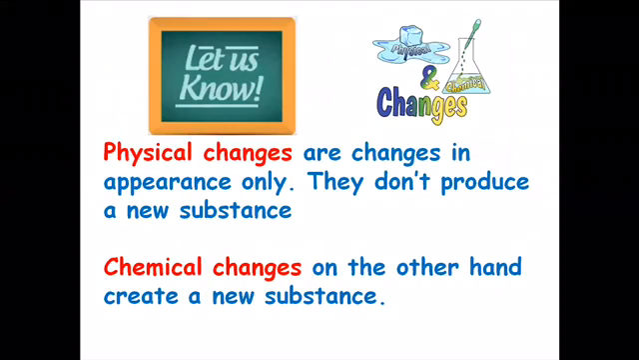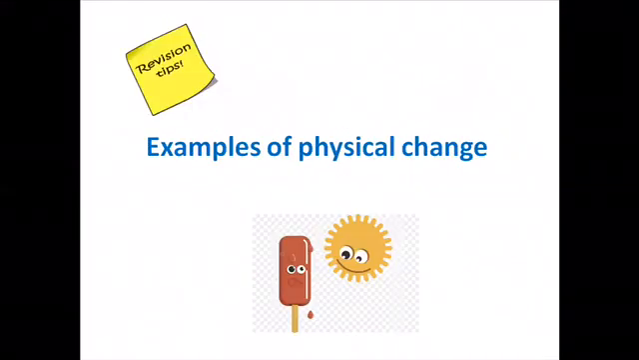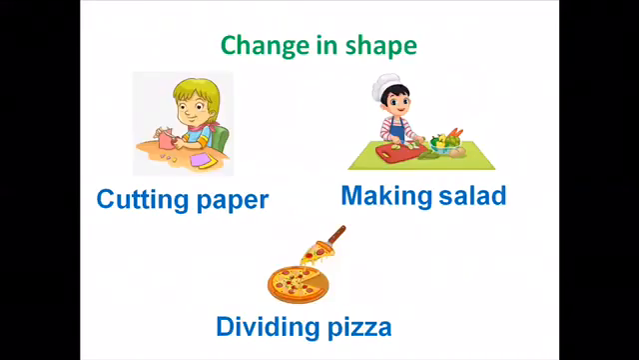We have studied physical changes before, remember? Physical changes are changes in appearance only. They don't produce a new substance. While chemical changes, which we will talk about later, on the other hand, create a new substance. Now, we will review what we have learned about physical changes. I will give you some examples of physical changes and we will see how we can decide that this change is physical. Change in shape.